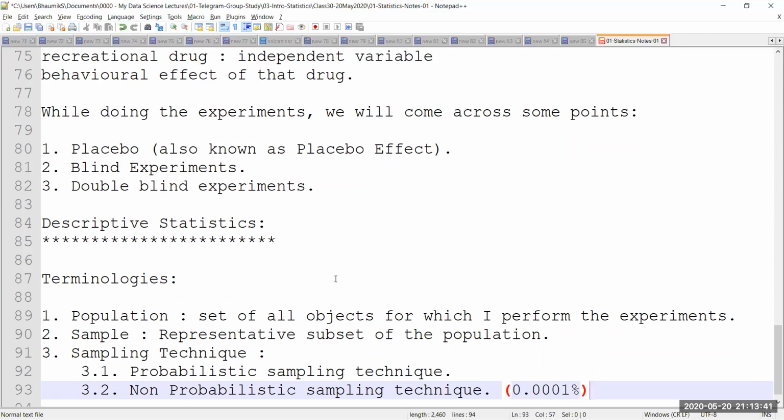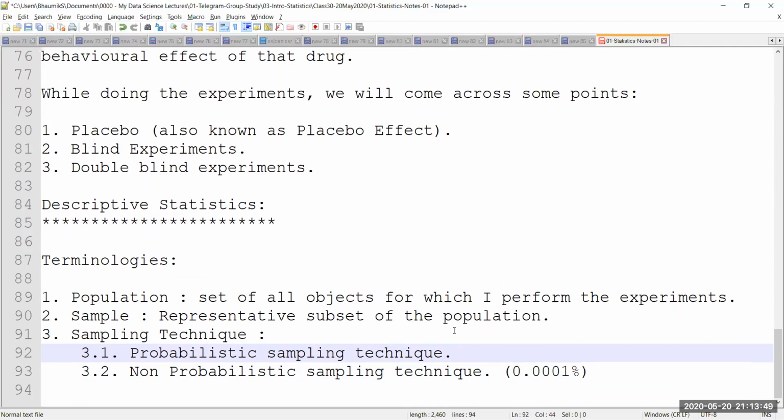This is very, very rare. People don't use it because it is really of no use. But statistically or mathematically, there is a chance that you can do non-probabilistic sampling. Non-probabilistic sampling is when the items or artifacts that are part of the population may not have an equally likely chance to be selected in the sample.